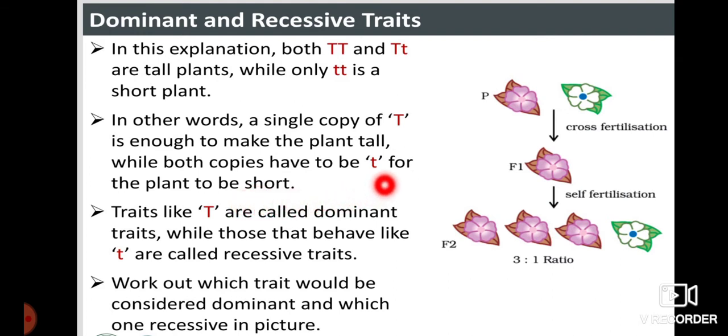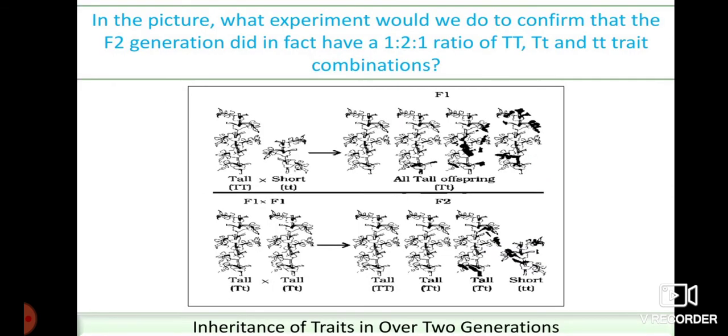For a plant to express the suppressive gene, both must be small t, which is essential for the plant to express its short kind. The traits like capital T are called dominant traits, while those which behave like small t are called recessive traits. Dominant traits are the characters which are expressed dominantly, and recessive traits are the characters which are suppressed by the other kind of characters. So in this case, if you write a checkerboard,